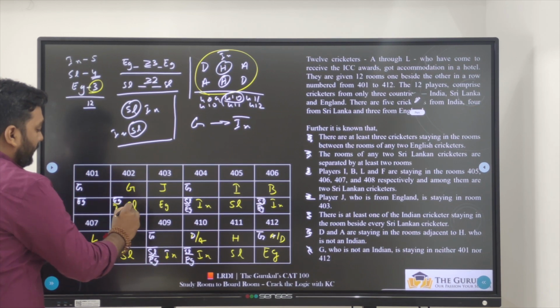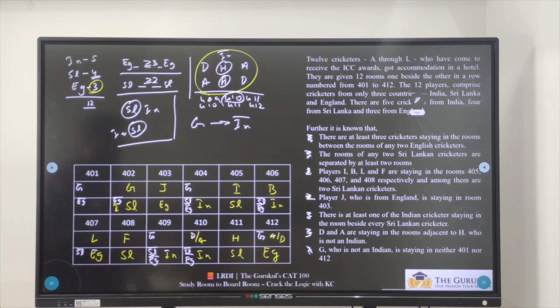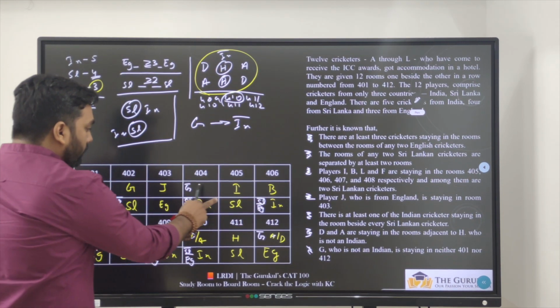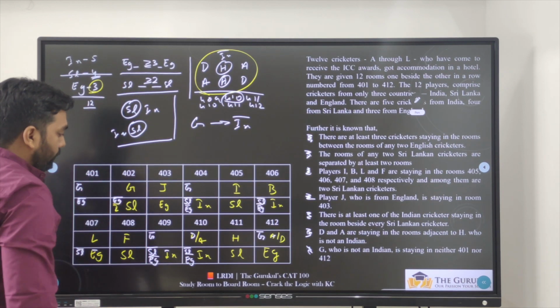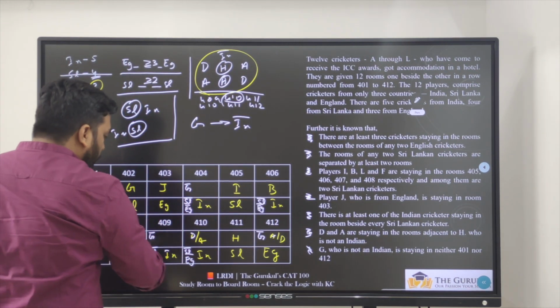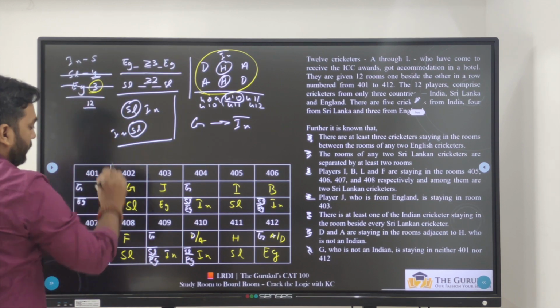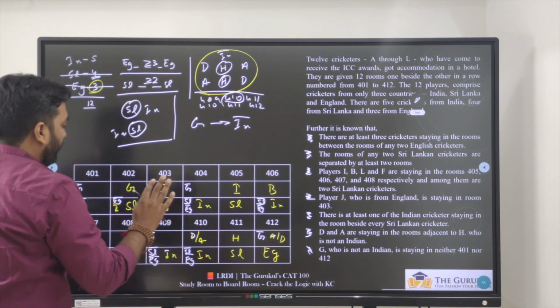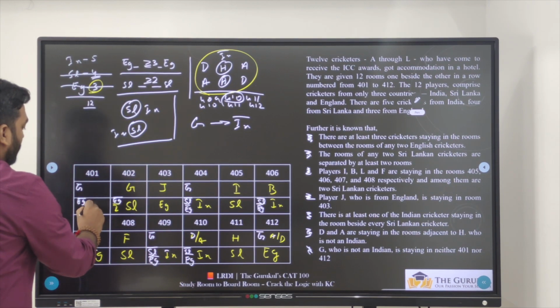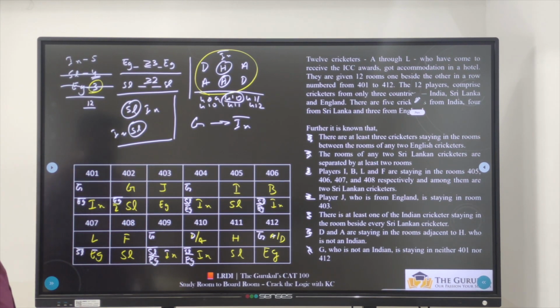So this should definitely be Sri Lanka. Now see how many Sri Lanka are there? 1, 2, 3 and 4. 4 Sri Lanka are done. Very good. 1, 2 and 3. 3 England are done. 1, 2, 3, 4. 4 India are done. So the fifth India will be your first place person.